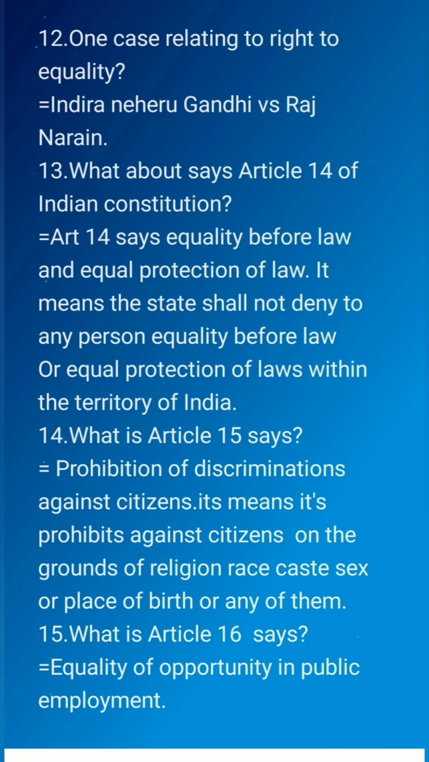Prohibition of discrimination against citizens. It means it prohibits discrimination against citizens on the grounds of religion, race, caste, sex, or place of birth, or any of them. What does Article 16 say? Equality of opportunity in public employment.